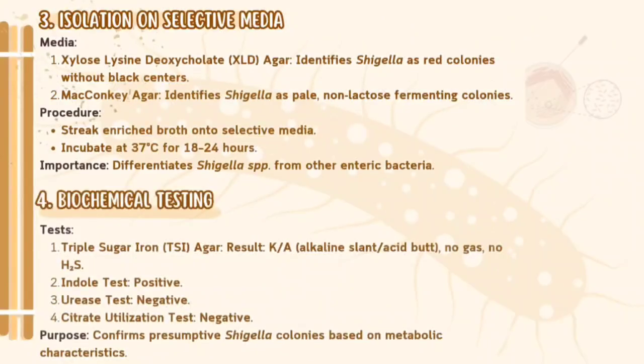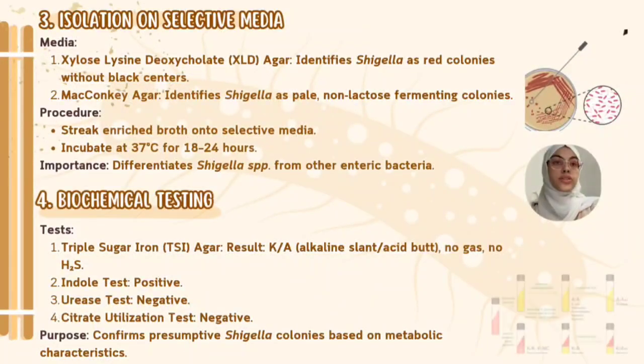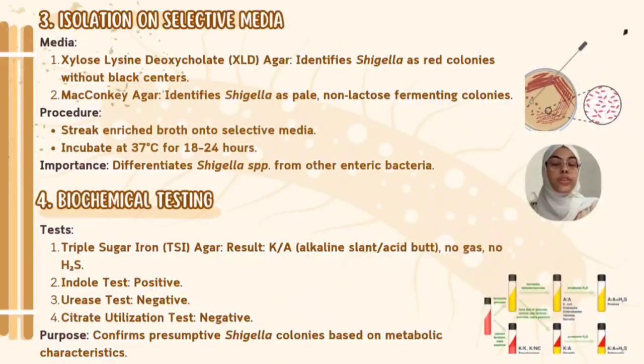We will then isolate presumptive Shigella colonies using XLD agar, where they appear as red colonies without black centers, and MacConkey agar, showing pale, non-lactose fermenting colonies, and the incubation is 18 to 24 hours at 37 degrees Celsius. Biochemical tests will confirm the identity of Shigella. For example, the triple sugar iron test will produce a specific pattern of results, and additional tests like indole and citrate utilization will further validate the findings.